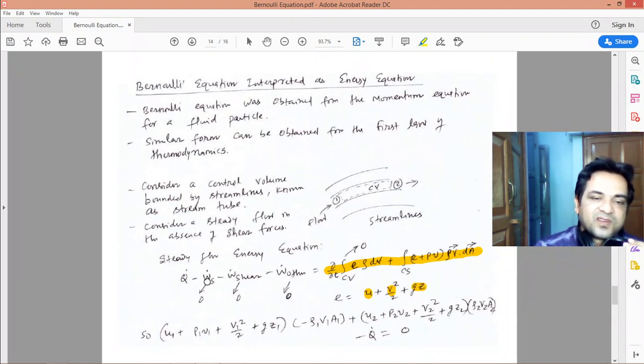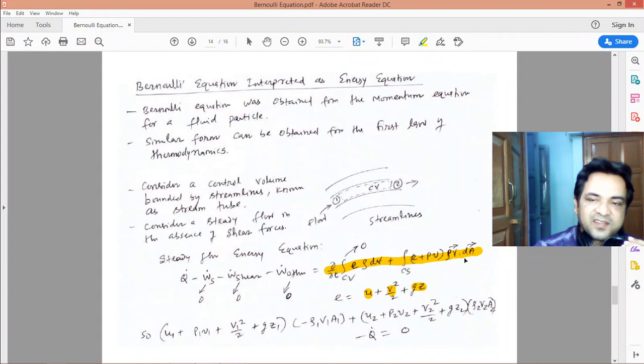So there is no work transfer. Suppose this is one more restriction, and also steady flow means this term is 0. So you do some rearrangement. There is only one inlet, so you will get one expression from this, and there is one outlet, so another expression from this, plus heat transfer.